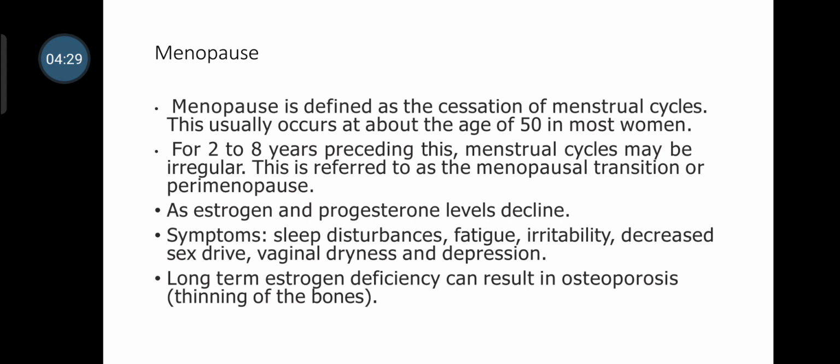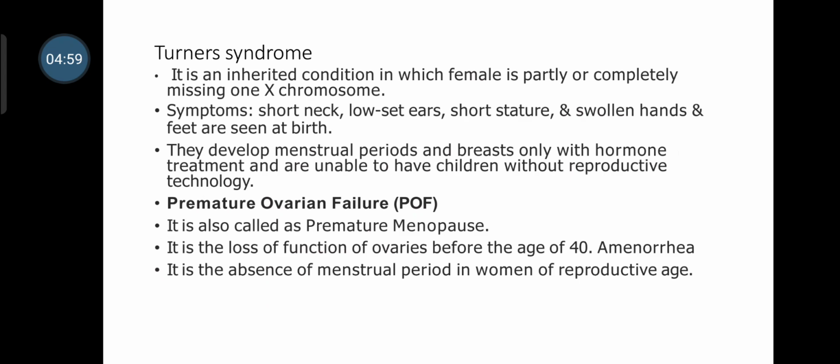For 2 to 8 years after this, menstrual cycle may be irregular, and this may be referred as menopausal transition or perimenopause. As estrogen and progesterone levels decline, the symptoms which are seen include sleep disturbances, fatigue, irritability, decreased sexual drive, vaginal dryness, and depression. Long-term estrogen deficiency can result in osteoporosis, that is the thinning of bone, loss of calcium from the bone.